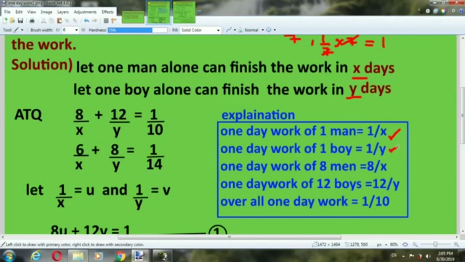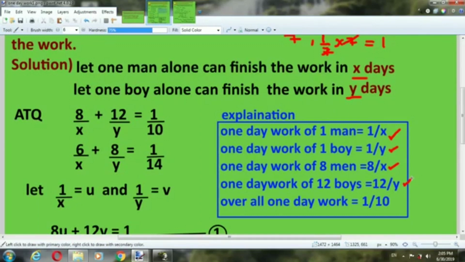One day work of one man is equal to 1 by X. Similarly, of one boy it is 1 by Y. One day work of 8 men is 8 by X, and one day work of 12 boys is 12 by Y. Overall one day work is equal to 1 by 10, because the question says they finish in 10 days.